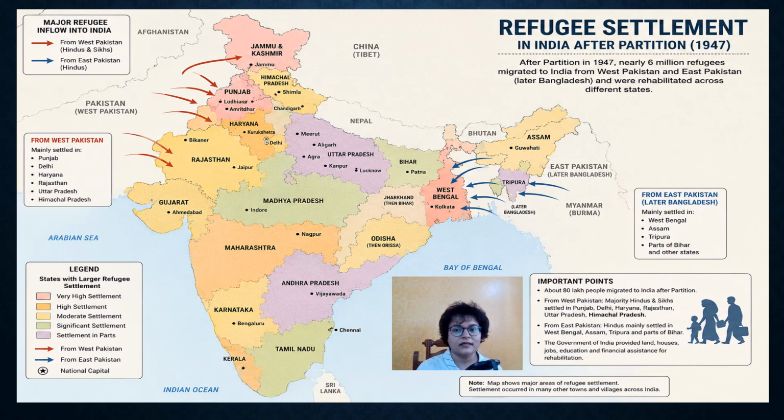Now, have a look at this refugee settlement map, 1947. So after partition in 1947, nearly 6 million refugees migrated to India from West Pakistan and East Pakistan. So look over here, you have West Pakistan. Refugees are migrating from West Pakistan to Punjab, to Delhi, to Haryana, to Rajasthan, to Uttar Pradesh, and to Himachal Pradesh. And from East Pakistan, what is happening? Refugees are migrating to West Bengal, to Assam, to Tripura, and some parts of Bihar and other nearby areas.